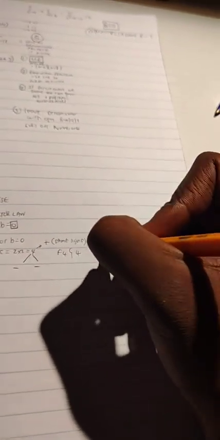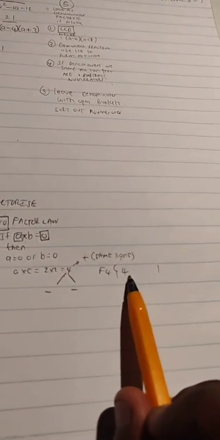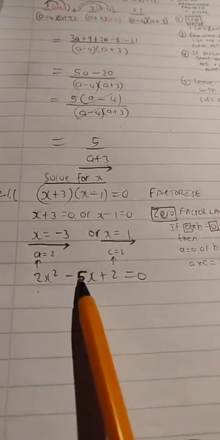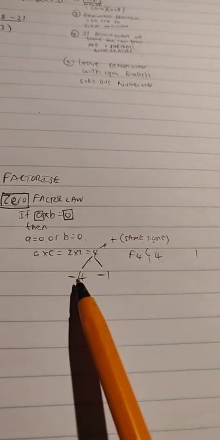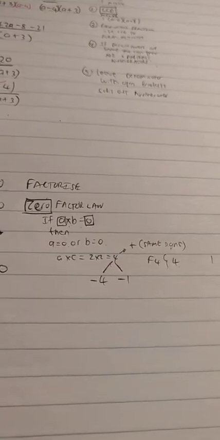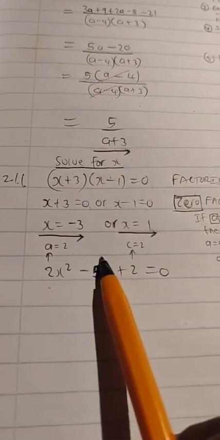Now you're thinking of the factors of 4, and you're thinking of 4 and 1. Yes, there's 2 and 2, but when you put them together and they're both negative, you are never going to get -5. So we're not going to waste our time thinking of 2 and 2. We are thinking of 4 and 1, because -4 minus 1 gives us -5.